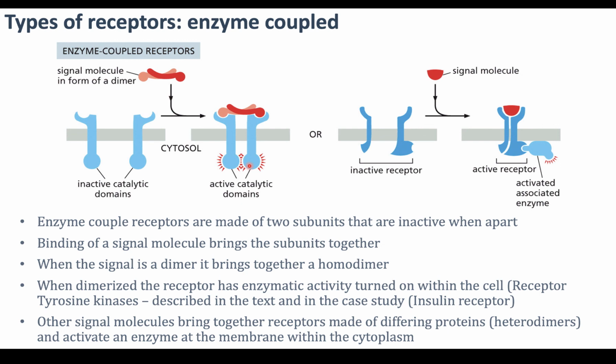So we're going to look at that kind of generally in the textbook and then more specifically in the case study on insulin signaling. Enzyme-coupled receptors can also be heterodimers, where the two proteins coming together do not have the same sequence. And here they're showing it as a monomer. Binding of the signal still requires that these two subunits of the receptor come together. And this is a heterodimer because they're different from one another. And in this case, rather than having an enzymatic activity that is inherent to the receptor, it activates an associated enzyme. I'll end our video here and we'll move on to the more specific study of these two pathways in the next lecture.